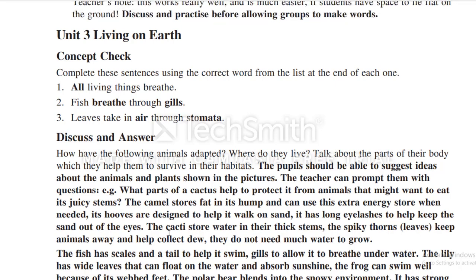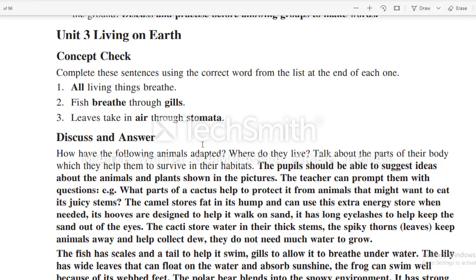So on your science book, on the student's science book, you will open page number 26 and there will be a concept check. So page number 26, concept check. It is written: complete these sentences using the correct word from the list at the end of each. So I'm going to read all the statements which are given and you will fill the blanks with the bold